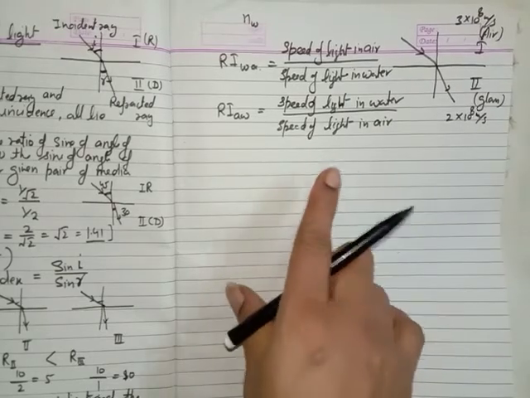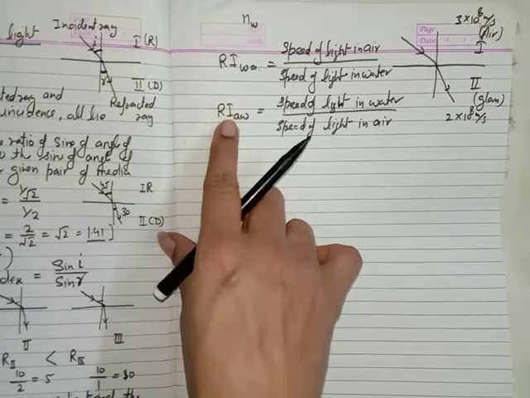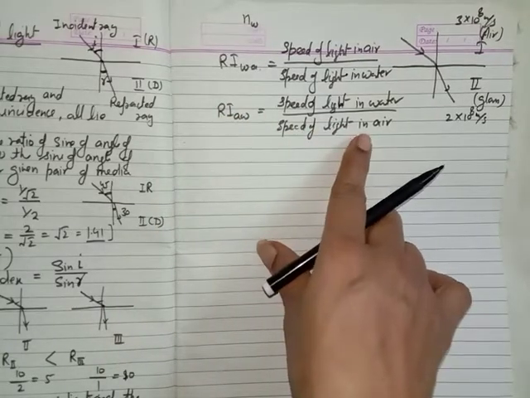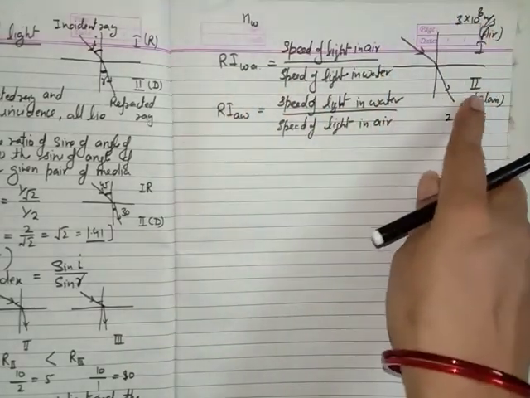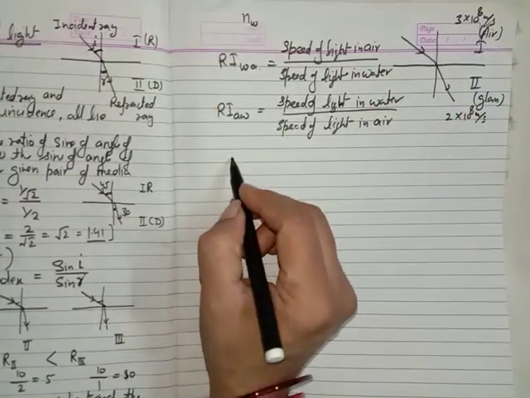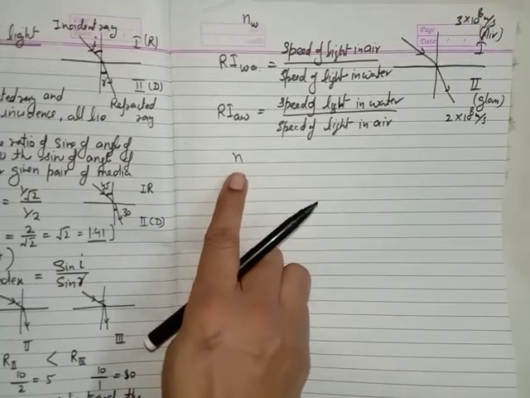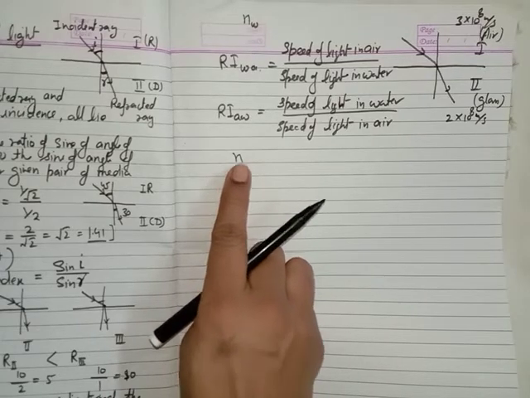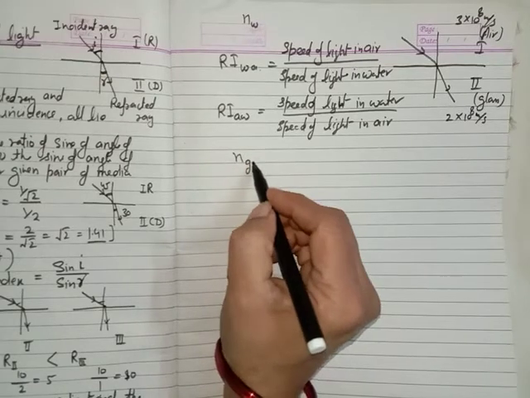Okay, of whichever medium you want to find the refractive index, you have to write the speed of light in that medium in the denominator. Now for example, if you want to find the refractive index of the glass, from this formula we are going to find the refractive index of the glass. You know, we represent the refractive index by using the symbol small n. So small n means the refractive index of glass with respect to water.